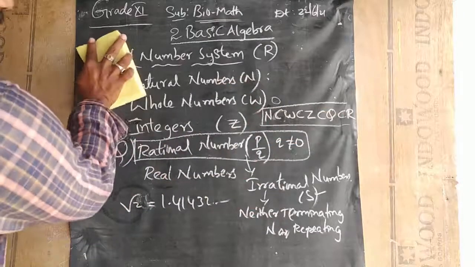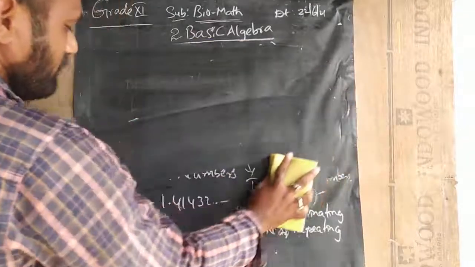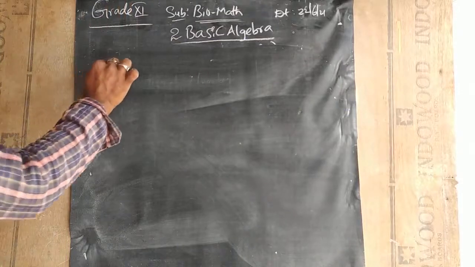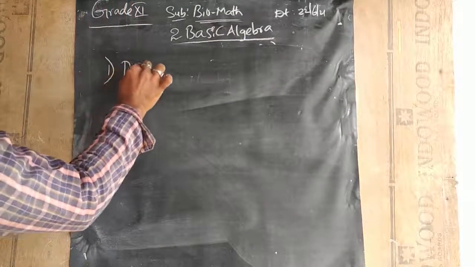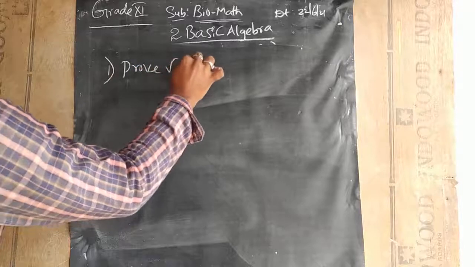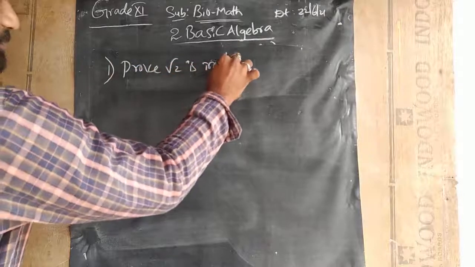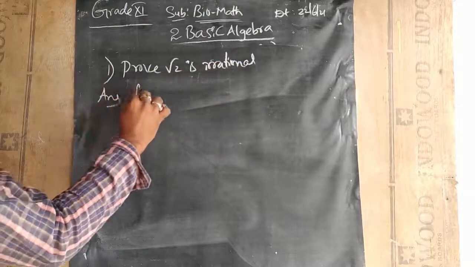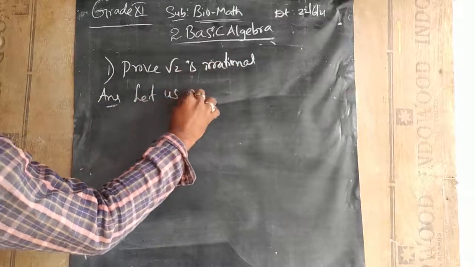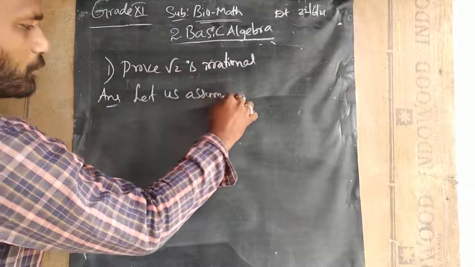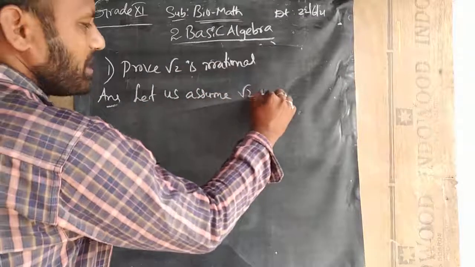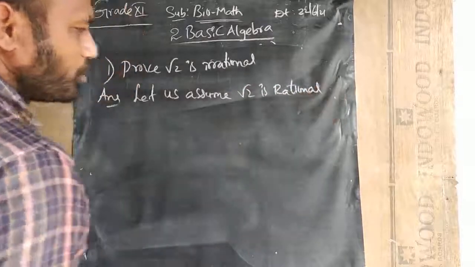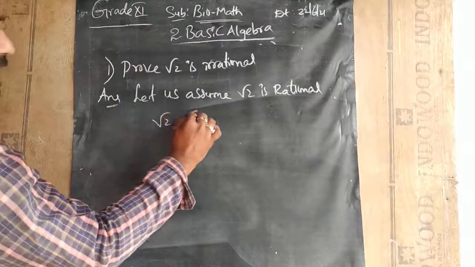Let us talk about irrational numbers. From the examination point of view, if they ask you to prove root 2 is irrational, we have to go in a contradictory manner. Let us assume that root 2 is a rational number. So root 2 is equal to a by b. I am assuming my number is in terms of a by b. Generally we write it in p by q form, but here I am writing it as a by b.